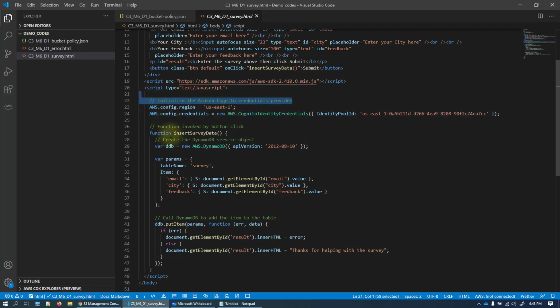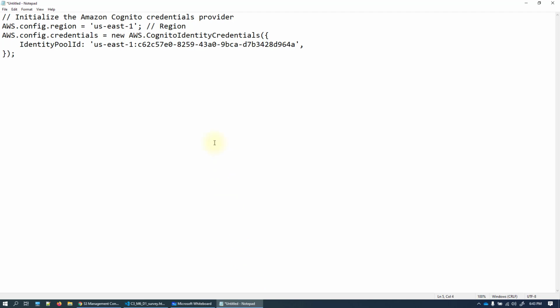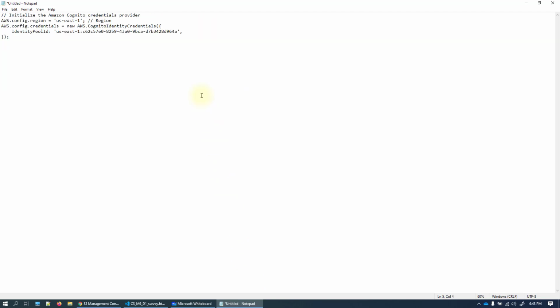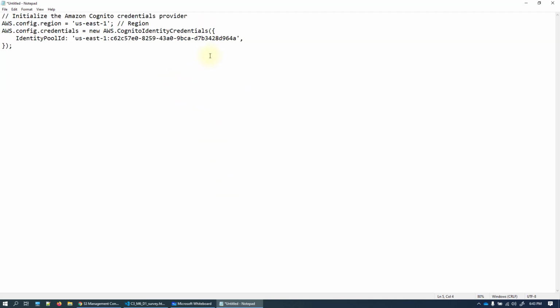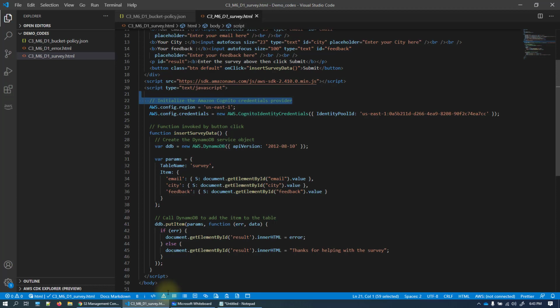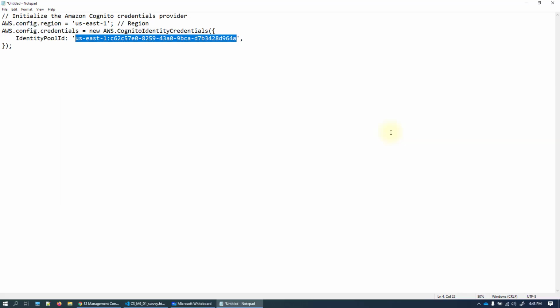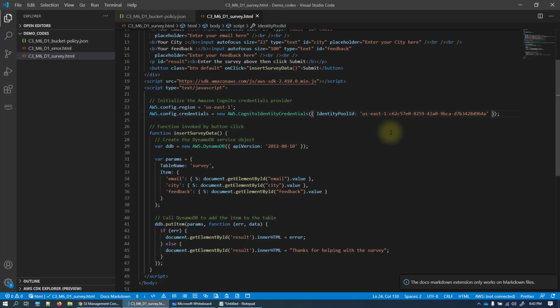That is via the Cognito. So this is the piece of code that we have copied. Just if you see, it's already there. We just need to take the identity pool ID, copy it from the notepad, and paste it into the given code, so that your code will have direct access to the DynamoDB table via Cognito.